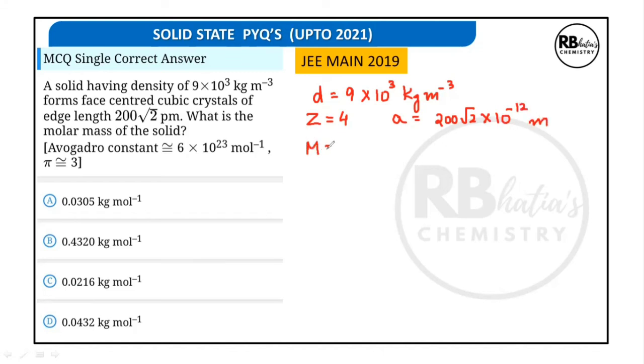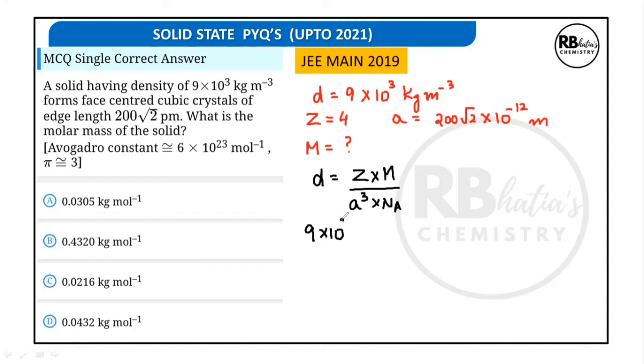What is the molar mass of the solid? Avogadro's number and the value of pi is approximately given to us if needed. So we are going to use the formula density is equal to Z into M upon A cube into Avogadro number.